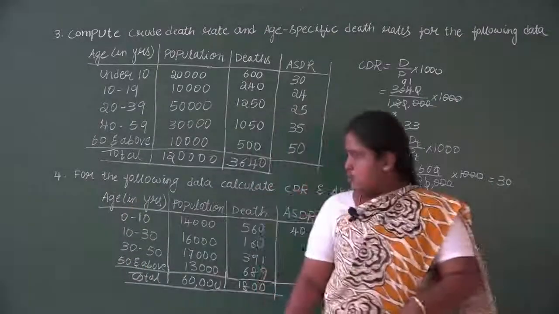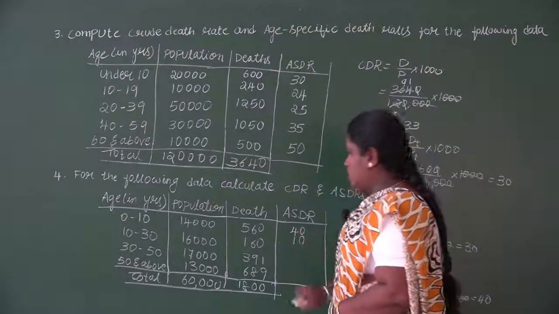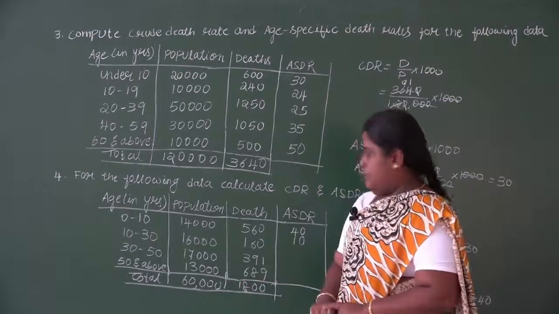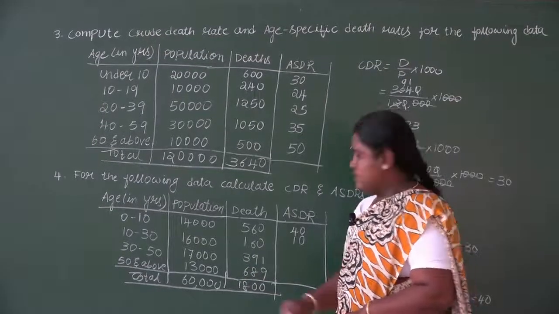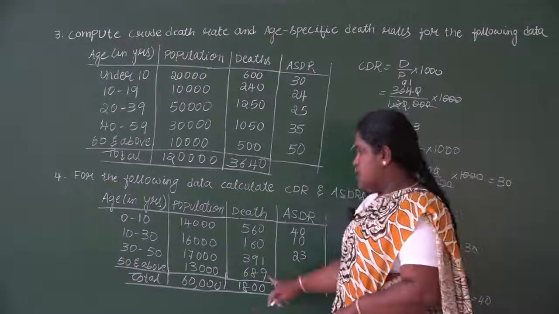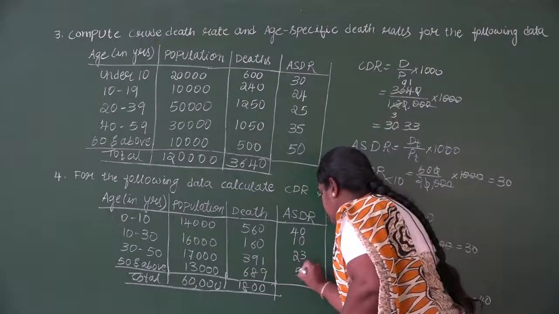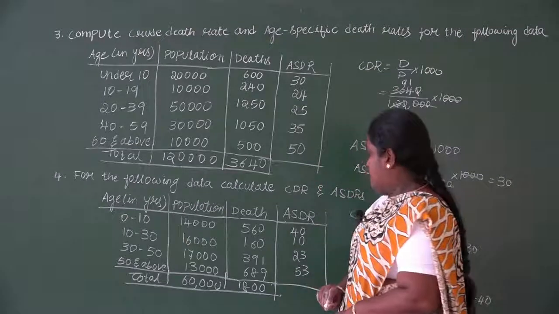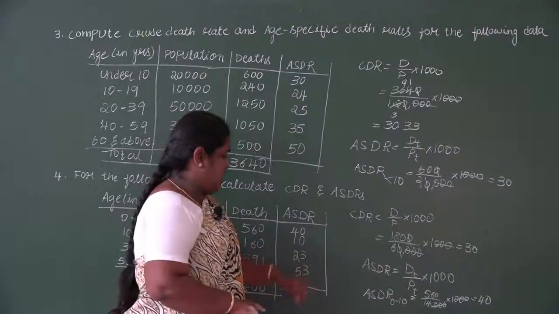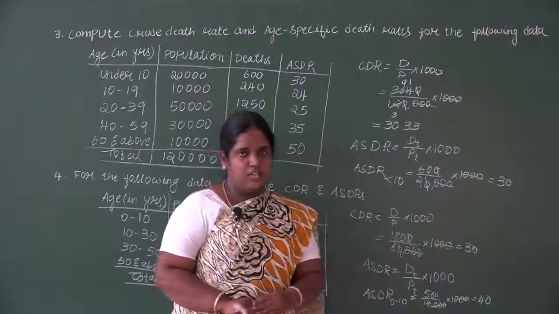For the second age group, it is 160 divided by 16,000 into 1000, we get 10. Next one, 391 divided by 17,000 into 1000, it is 23. And the next one, 689 divided by 13,000 into 1000, it is 53. So those are the values of ASDR: 40, 10, 23 and 53. And the CDR value is 30.